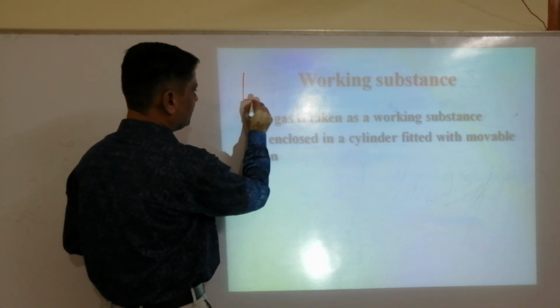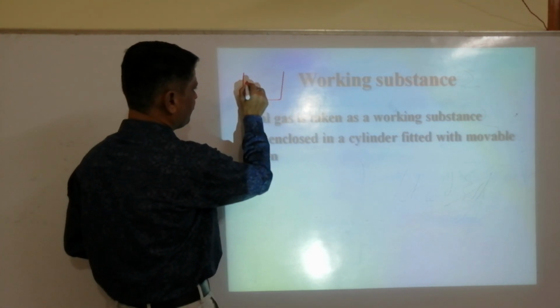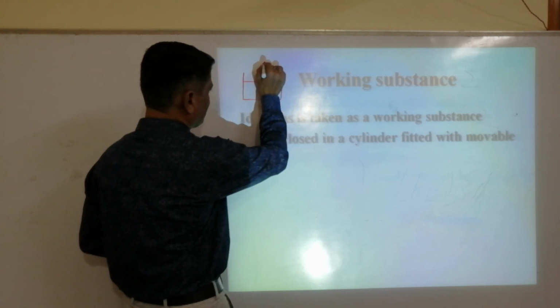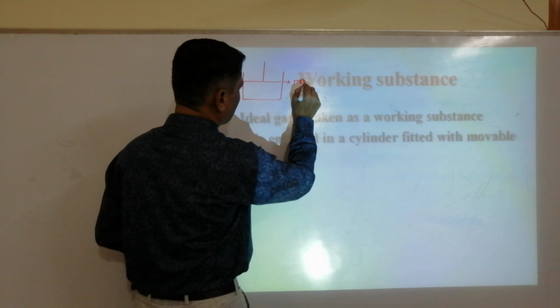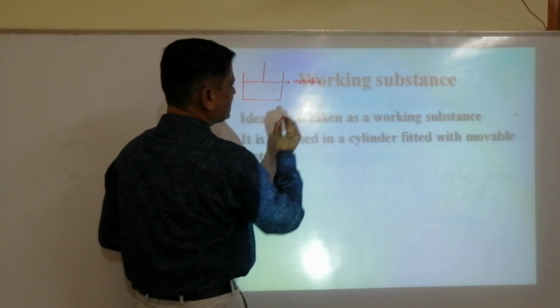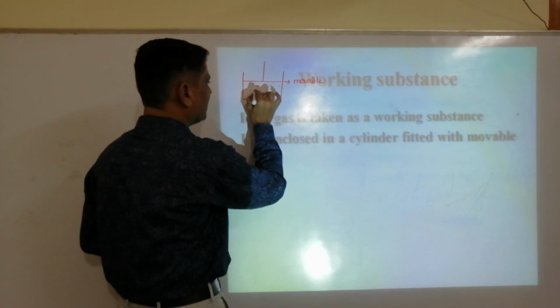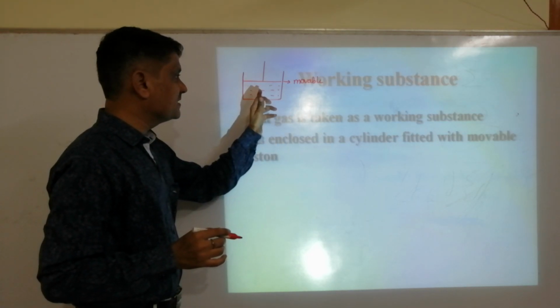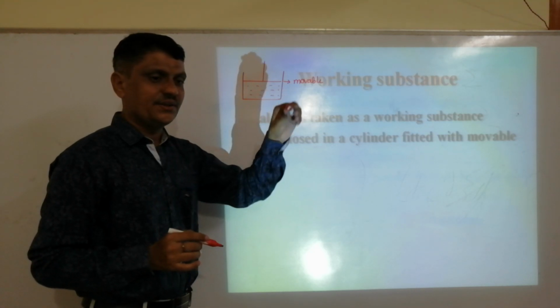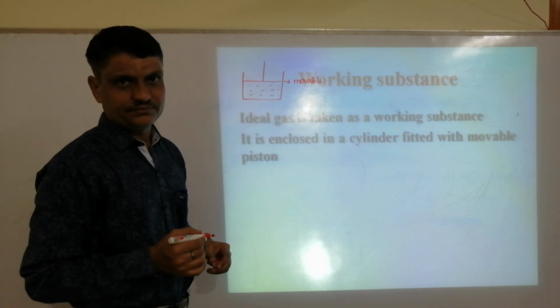Actually, we take a cylinder, and this is the piston. This piston is movable. Here we are taking an ideal gas. Today this ideal gas is converting heat energy into mechanical work.